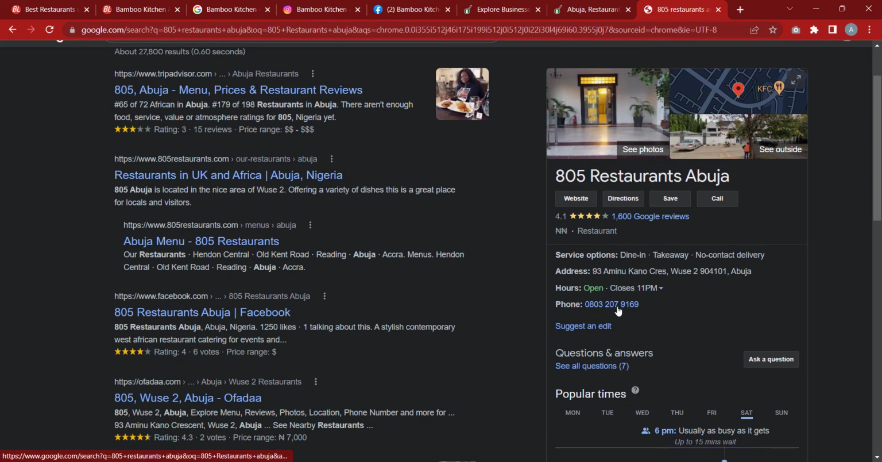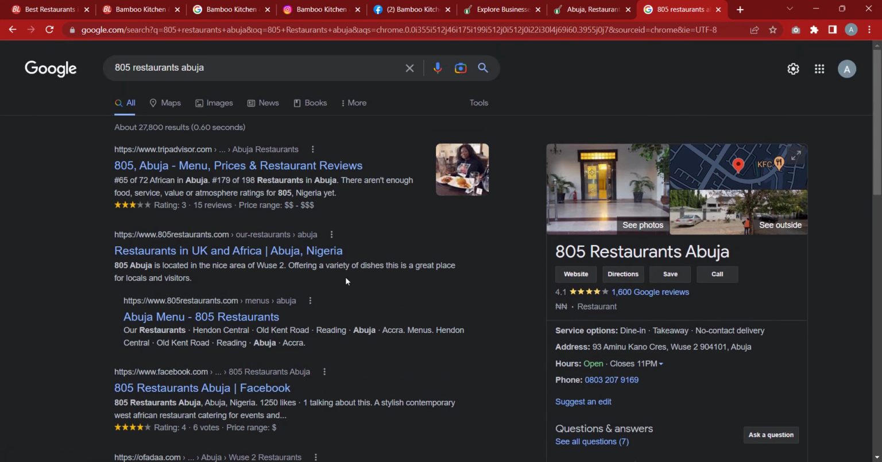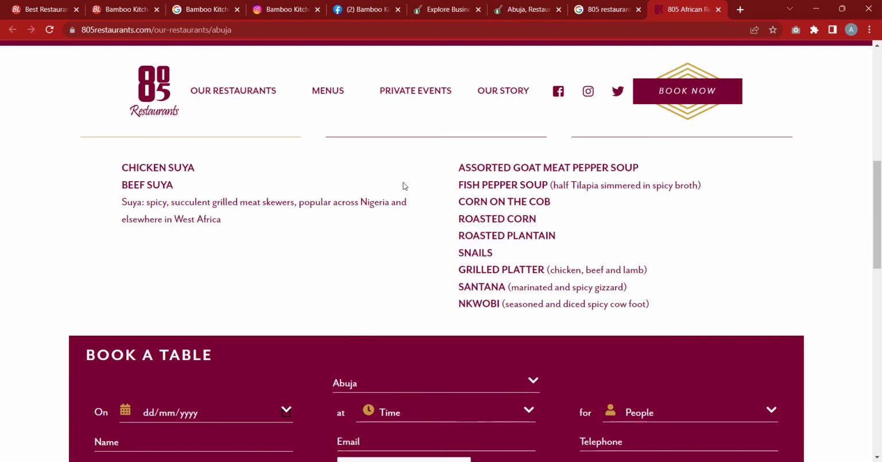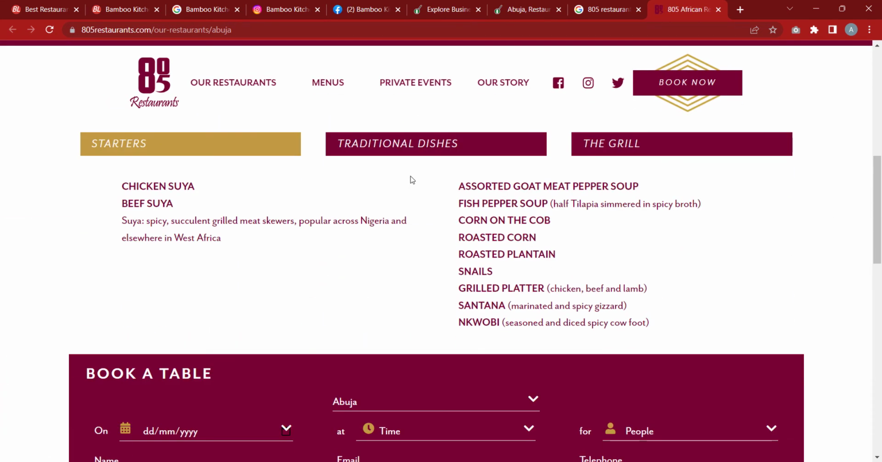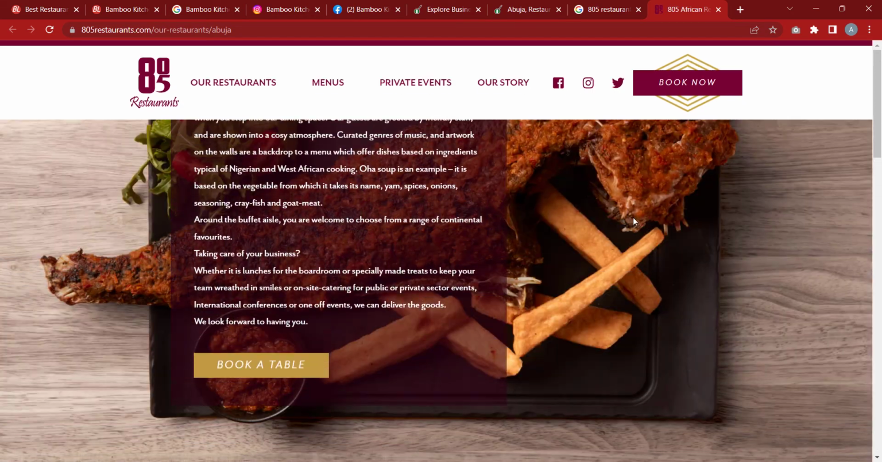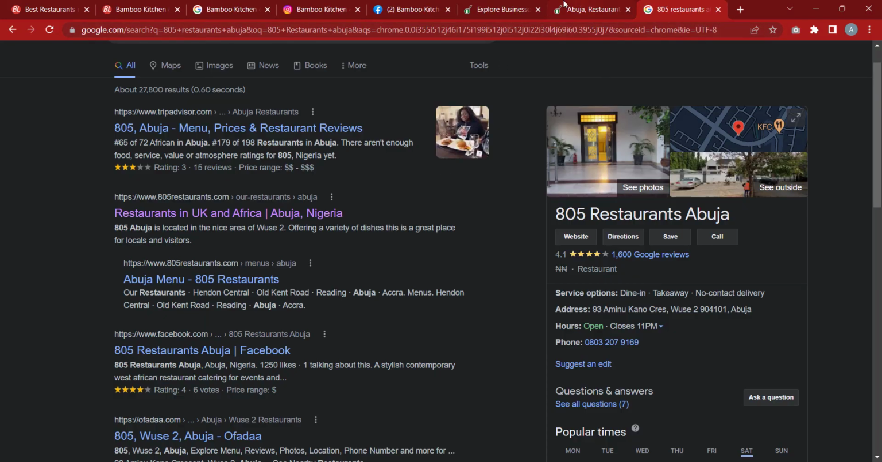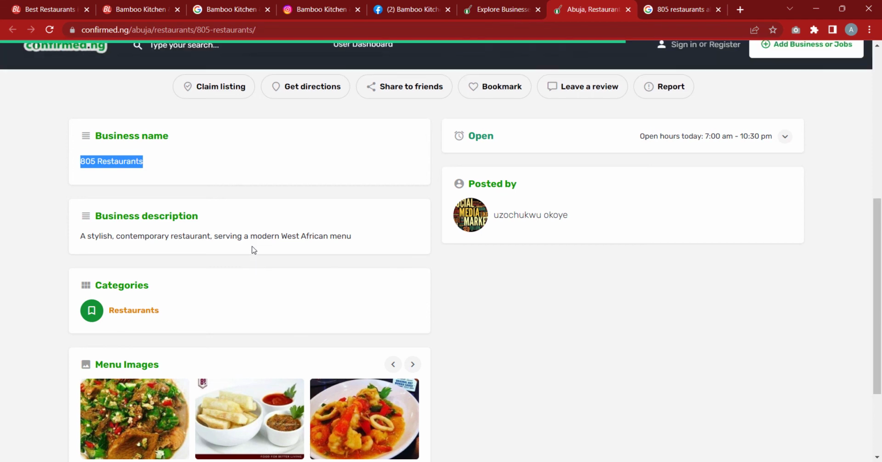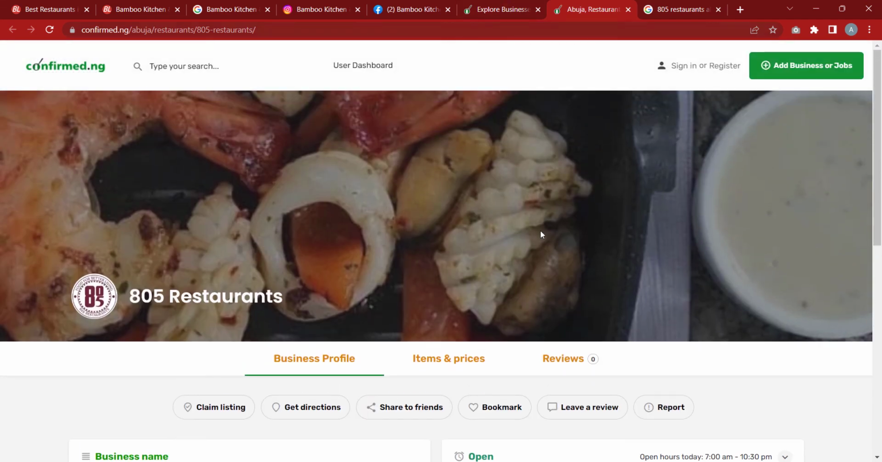So you can see we already have their phone number here. I will check if 825 restaurants appears to have a website from what I can see here. So 825 has a website, so we won't be able to pitch to them. What I'm trying to say basically is, if you don't find as much information under any of the listings, just Google it. This is how you can use confirmed.ng too. So let's go back to our assignment.